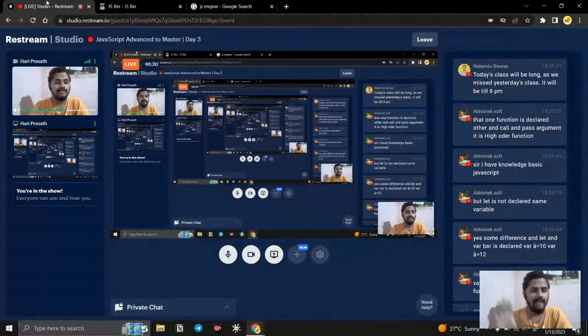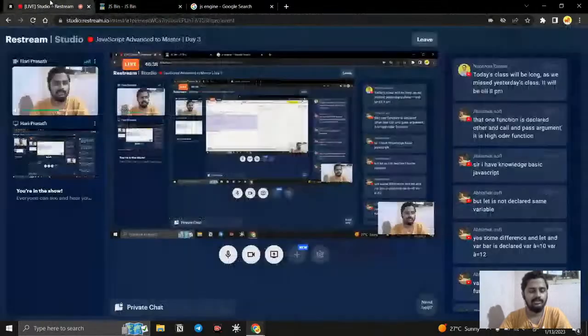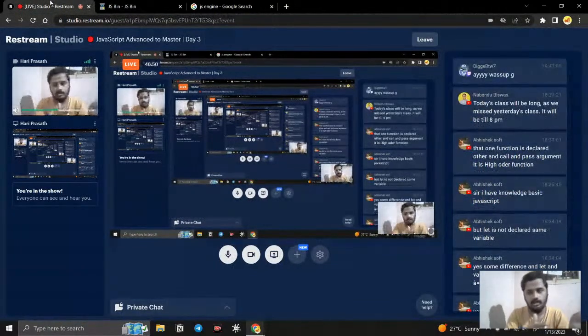Not only that is a higher order function, we have a set of rules. Right now we are passing a callback function, so it is also a higher order function. So what is the heading? Higher order functions, right? A function can return another function. A function can take a function as an argument. A function can be stored in another function, and that's also a higher order function. All of these are called higher order functions.